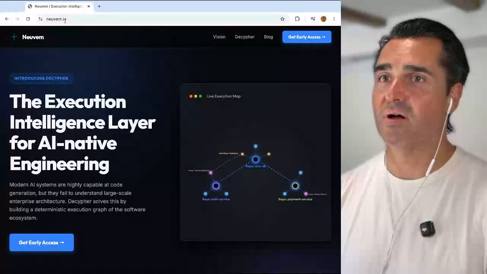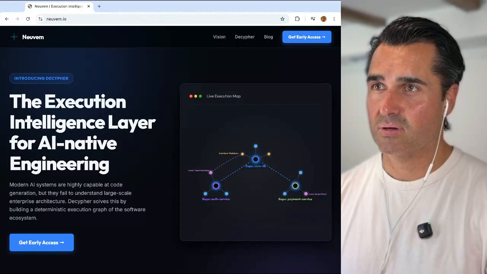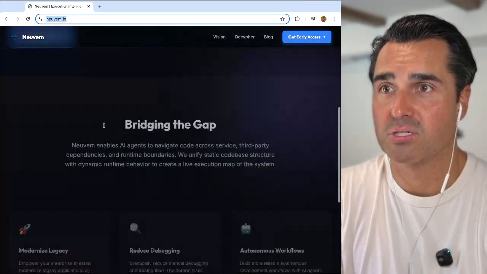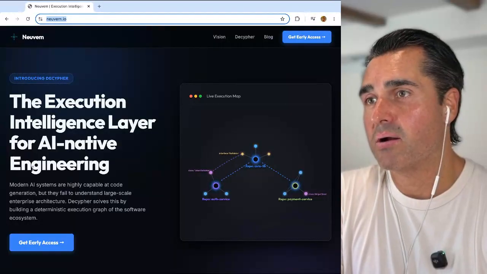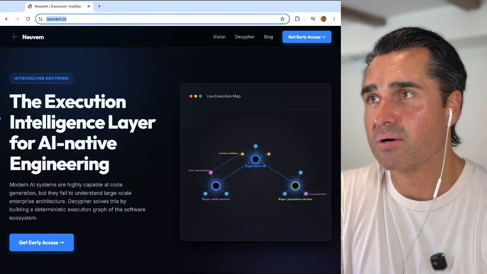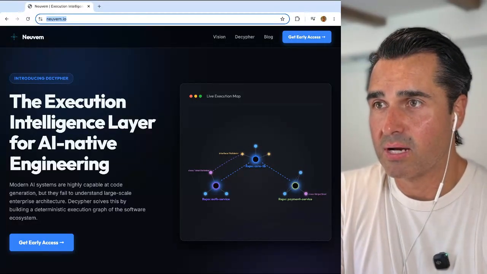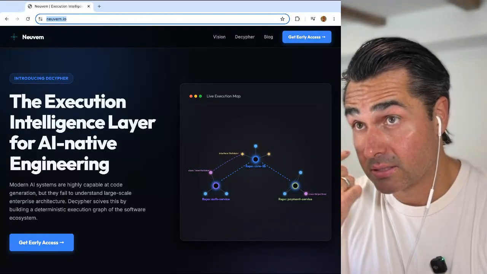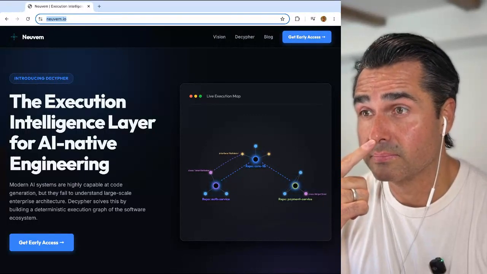Let me see if there's a way to find more. Okay, so I found this page. I just dropped the subdomain from the URL and got this, which looks like a landing page. So let's see, the execution intelligence layer for AI native engineering. Modern AI systems are highly capable at code generation, but they fail to understand large-scale enterprise architecture. Decipher solves this by building a deterministic execution graph of the software ecosystem.